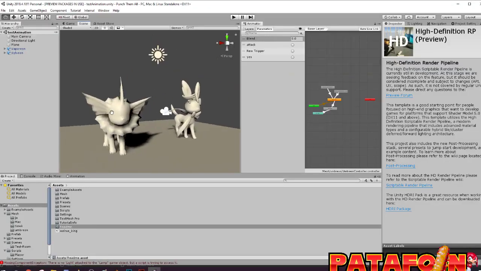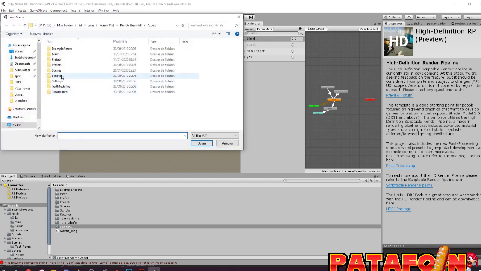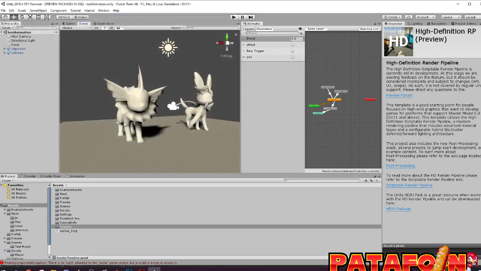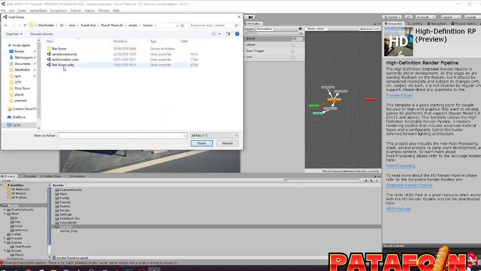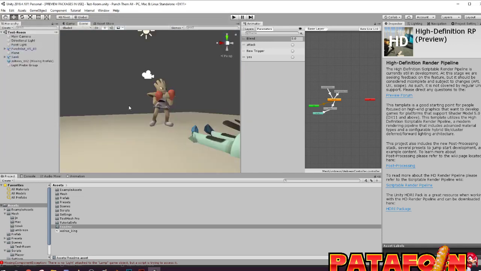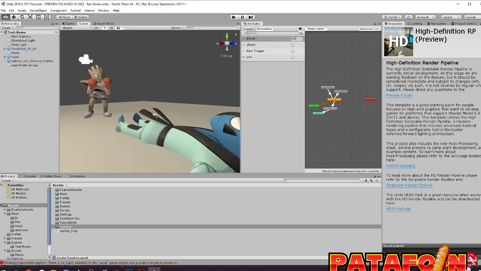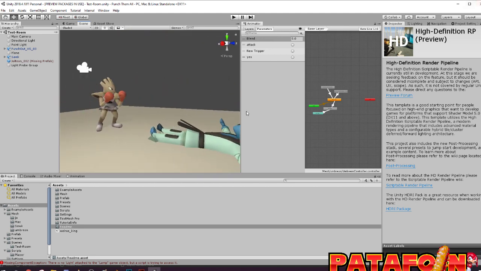Okay. So, it's not the correct scene. Open scene. This one? No. This one, probably. Oh, okay. So this one is the old version. Why is this the old version? To be very simple,